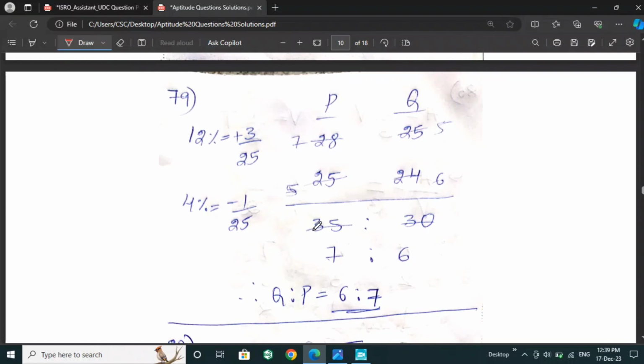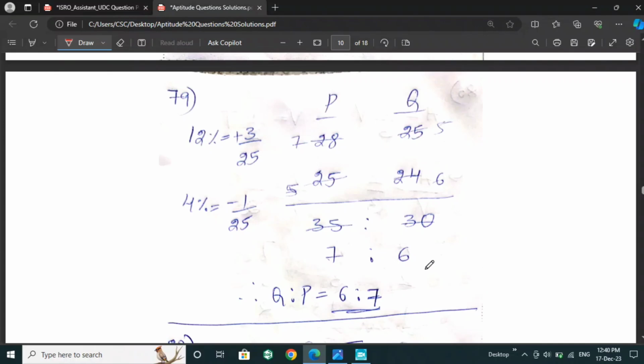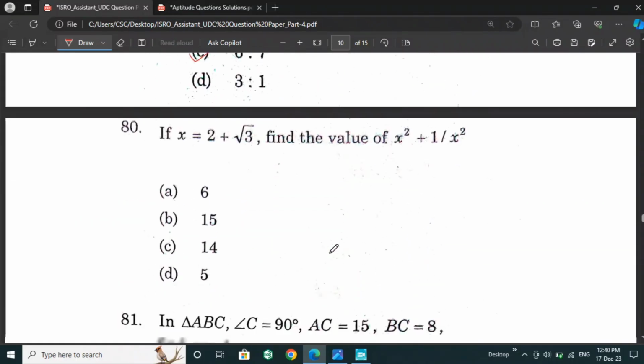After cancellation we will get 7:6, but they have mentioned in the question the ratio of Q to P, they have asked in reverse order. So we will get a 6:7 ratio. So option C is the right answer for this question.